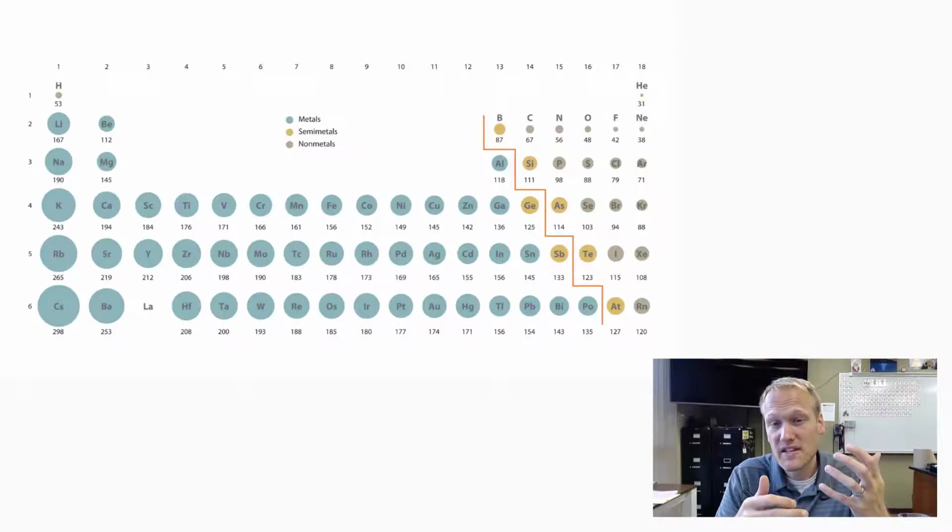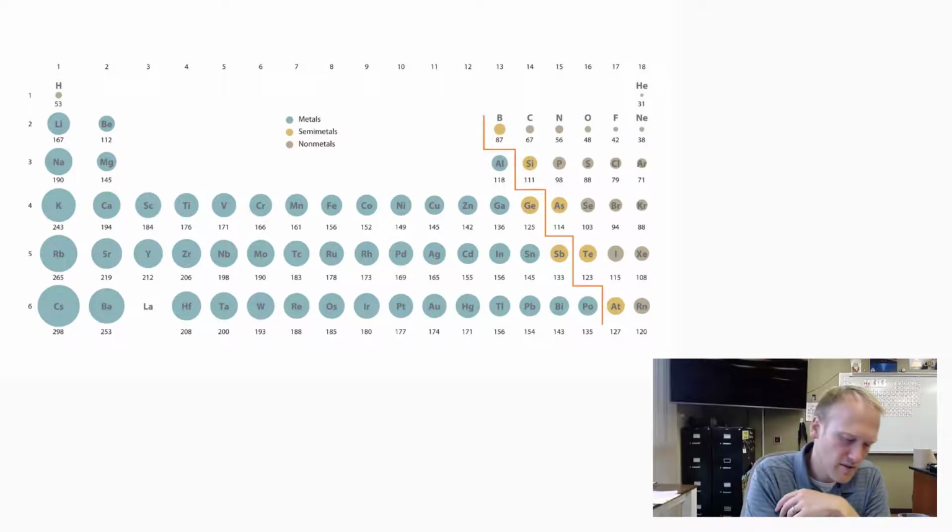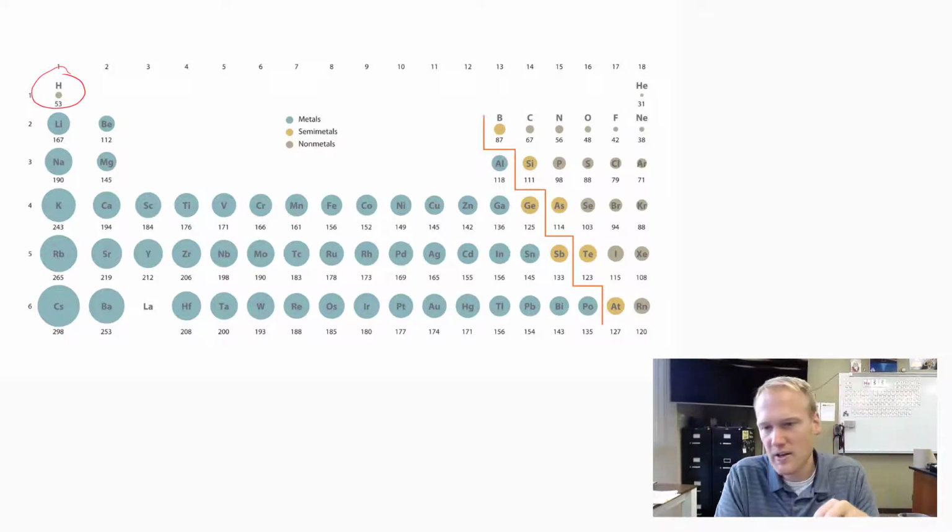Here's another representation. You will notice that the trend is not always followed. Remember, hydrogen's kind of an oddball up here in the top left. It doesn't really follow the trend. You're not going to have to remember the exceptions to the trend. Just know the trend generally and you'll be fine.